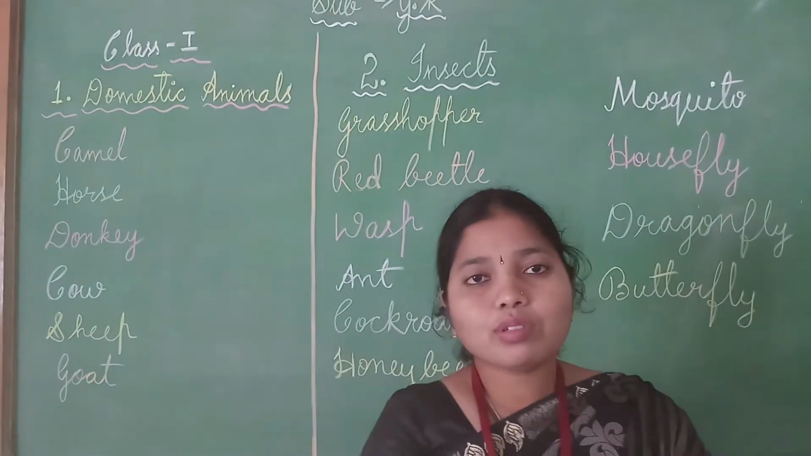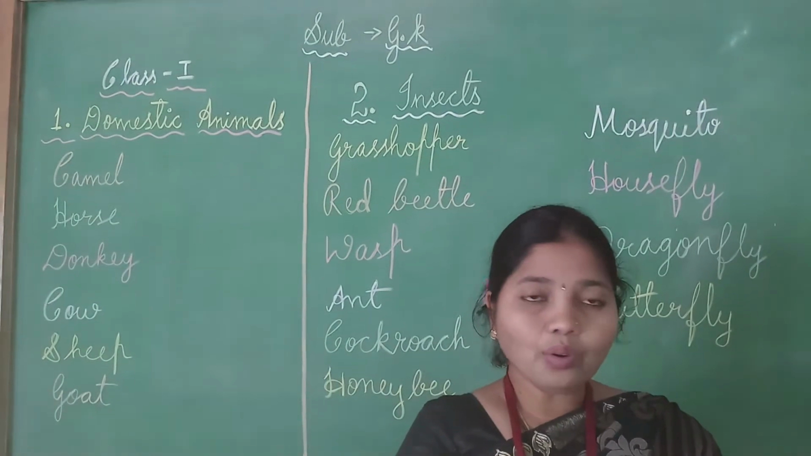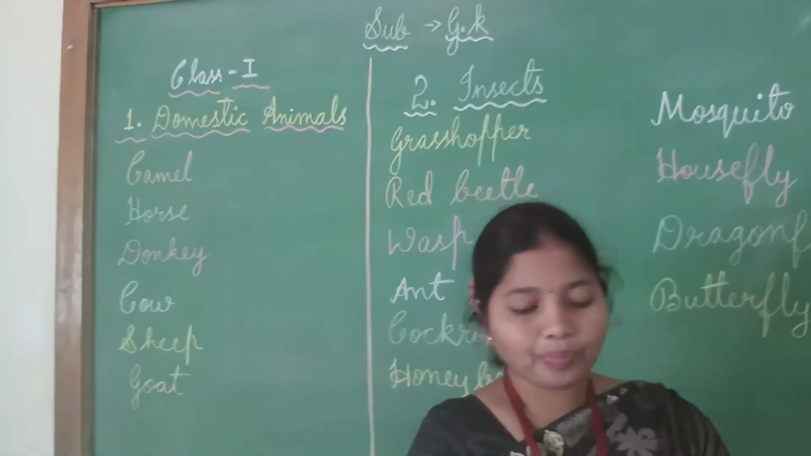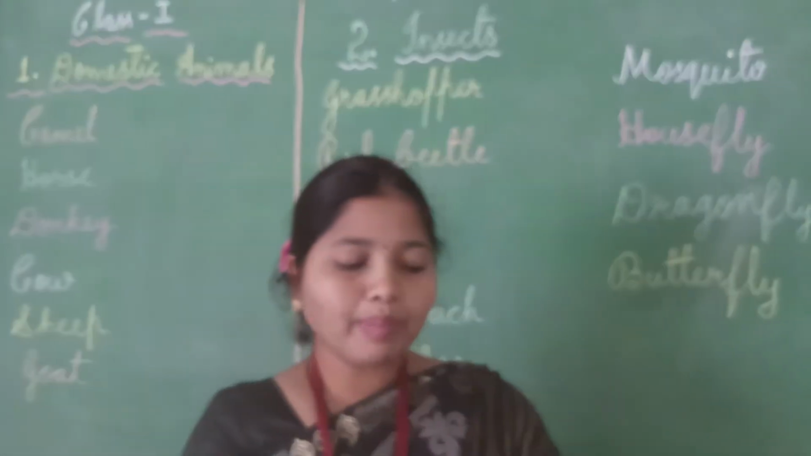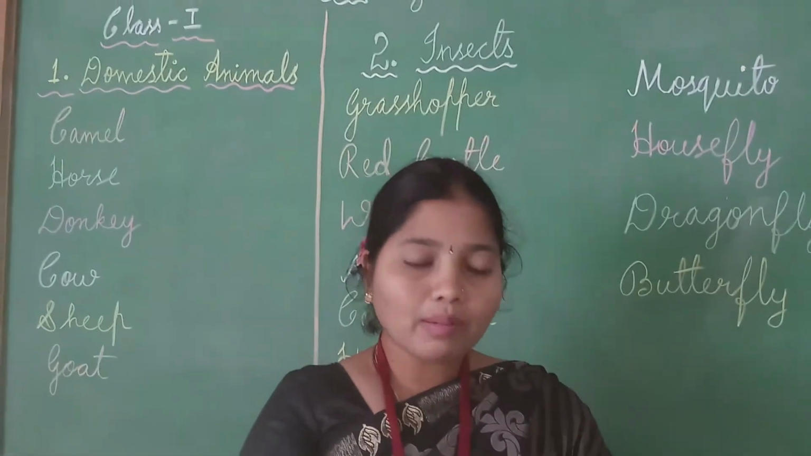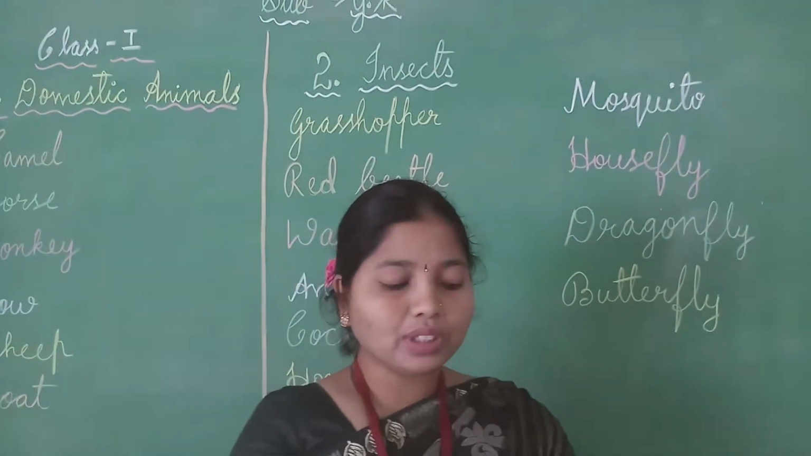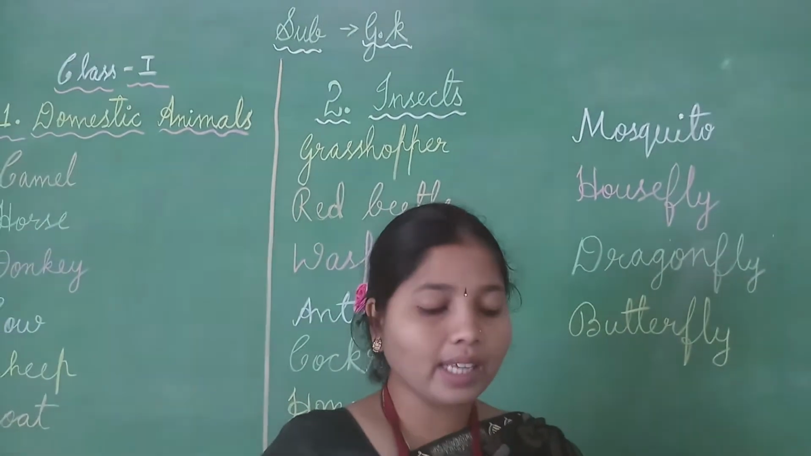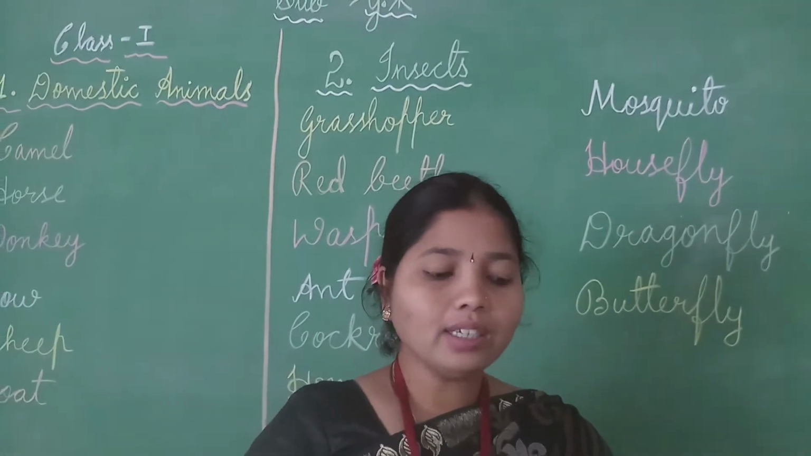Children, how many types of animals are there? Domestic animals and wild animals. Now in this session we are going to study about domestic animals. Animals that can be tamed by humans and kept at homes or farms are called domestic animals. The animals which are looked after by humans and kept at homes or farms are called domestic animals.